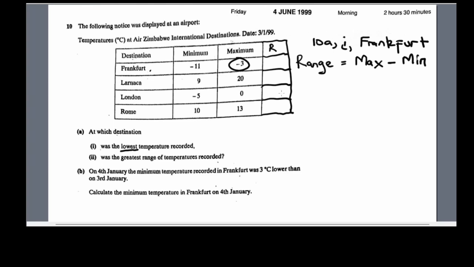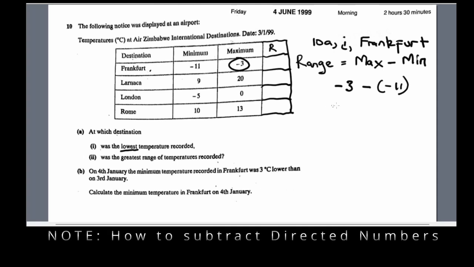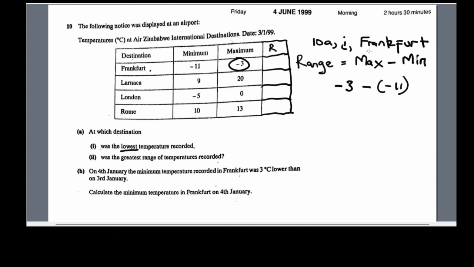For Frankfurt, it will be minus 3 subtracting minus 11. So this is the trick of this question. We are going to be subtracting directed numbers. And we should understand that in order for us to find the range, we are subtracting the maximum minus the minimum.